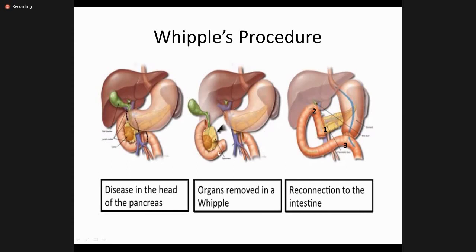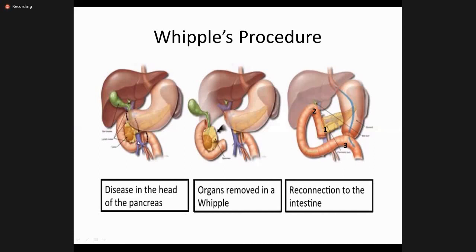This is the specimen which is removed, which contains the duodenum and part of the jejunum. The whole of the head of the pancreas is removed. The gallbladder along with the common hepatic duct is removed. Now this is the common hepatic duct. You can see this is open. The pancreas is half cut. The distal pancreas is open, and the stomach end is open. And now we have got three anastomoses. The first anastomosis is the pancreatic anastomosis. This is the hepaticojejunostomy, and this is the gastrojejunostomy.